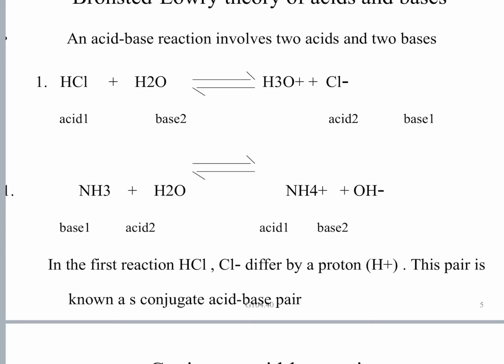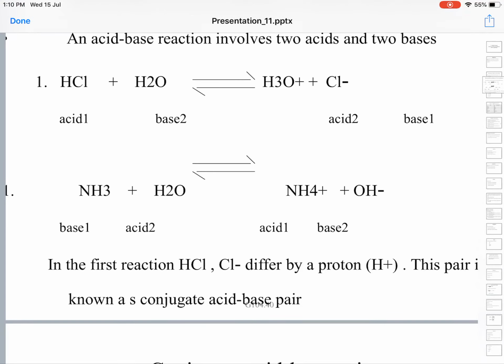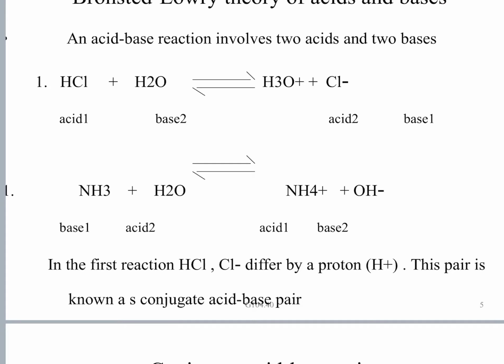In the first reaction, if you see, HCl and Cl minus differ by a proton. What is the difference between HCl and Cl minus? Just a proton, the H plus ion. So this pair is called a conjugate acid base pair.